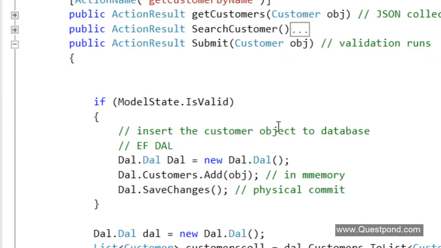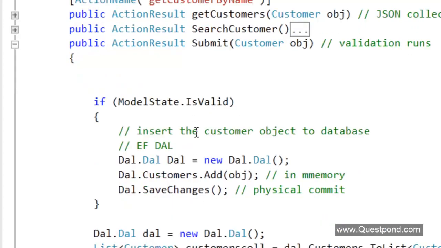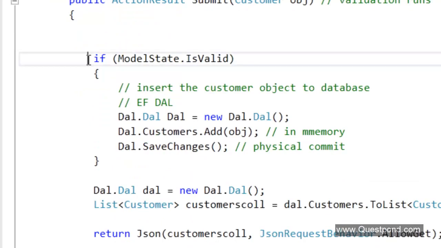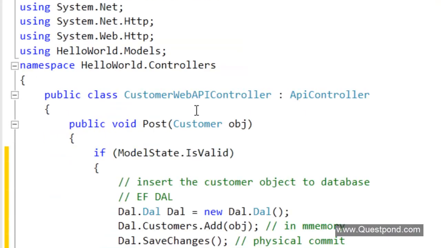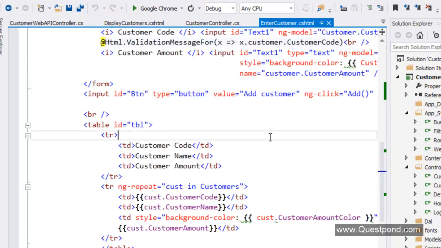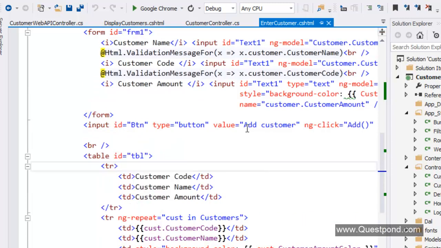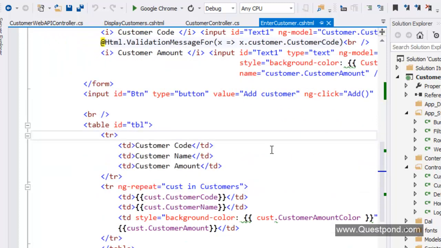And in this Post action, let me copy the code of submit. If you remember, in the previous customer controller code, in the submit, it was adding to the database, right? So I'm going to take this code here, copy this code, Control C, and put it here in this Post. Okay, so there it goes. Now this Post here, this HTTP post method of the Web API, is called from this enter customer screen. If you remember, we had created an enter customer screen, and in that we had an add button. So when you click the add customer button, it actually makes an HTTP post, right?